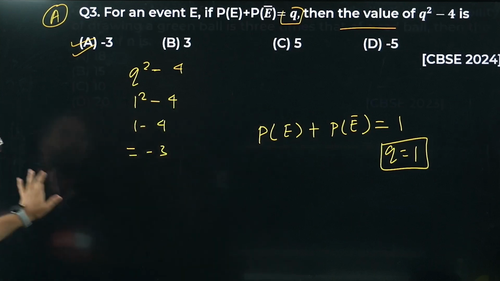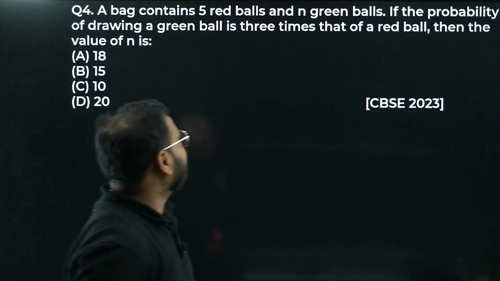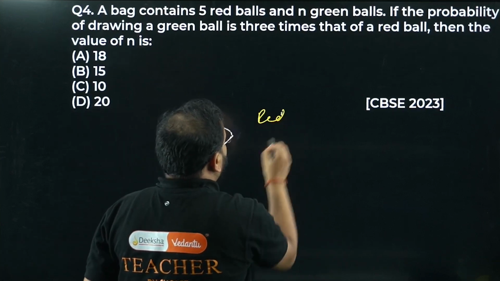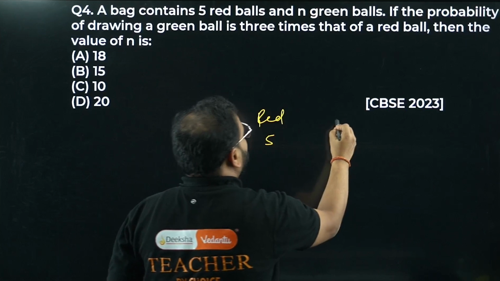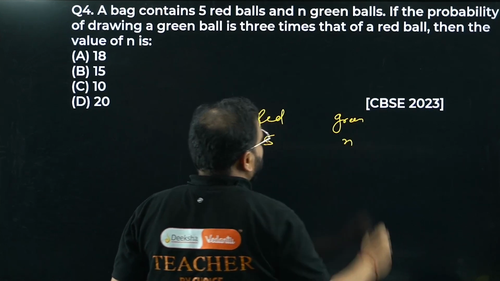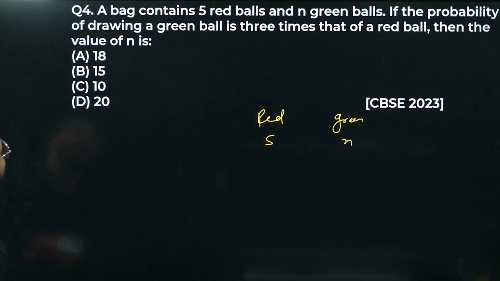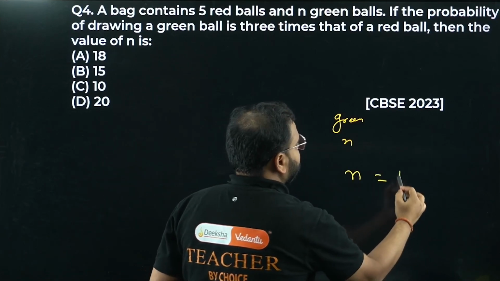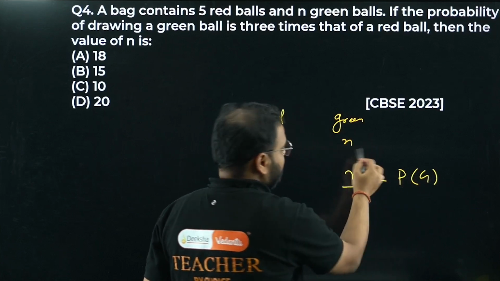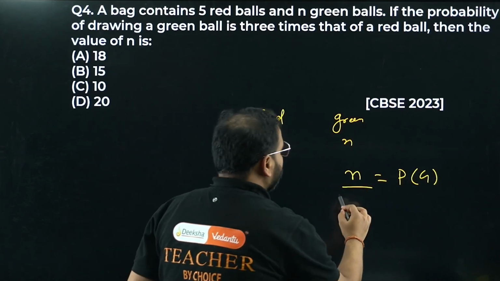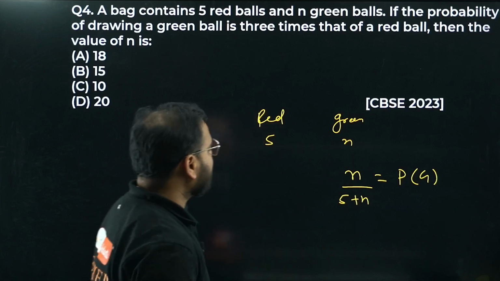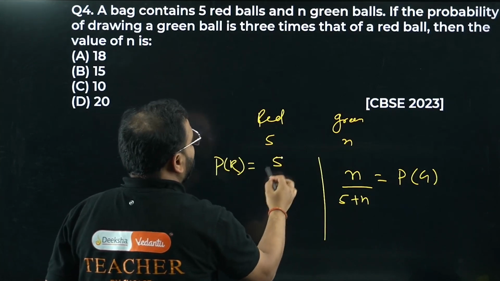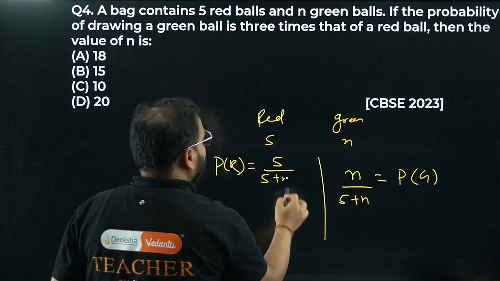Chaliye. Question number 4. A bag contains 5 red balls and n green balls. Red balls are 5. And what is the number of green balls? Green balls are n. If the probability of drawing a green ball, what will it be? The probability of drawing a green ball will be n, the number of green balls, divided by the total number of balls, so 5 plus n. Same way, the probability of drawing a red ball will be 5 upon the total number of balls, so 5 plus n.